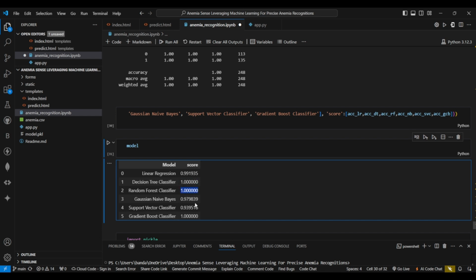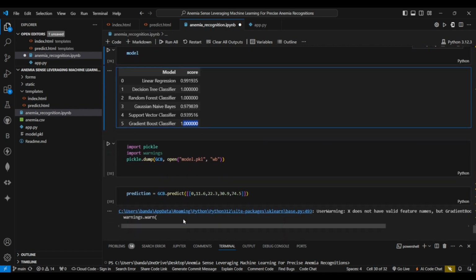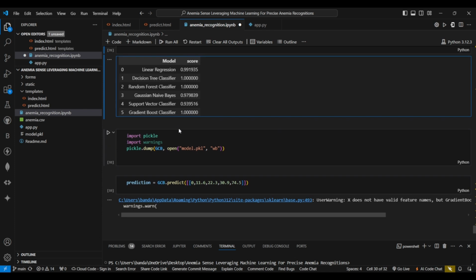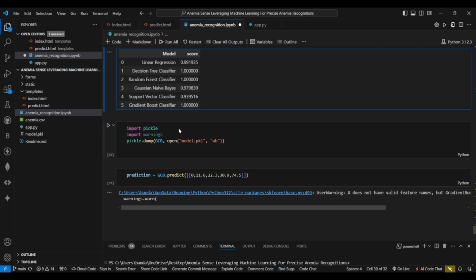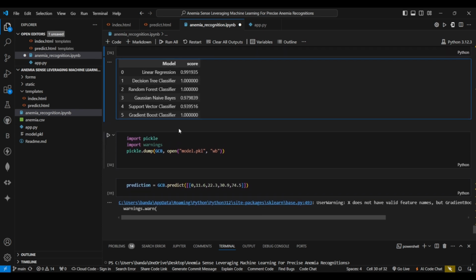So we will be taking one of these models. For this project I have picked the gradient boost classifier. So this section concludes with a comparison of all the models.